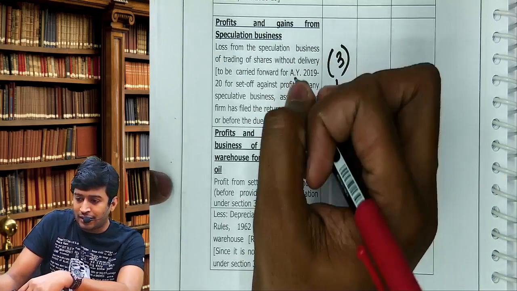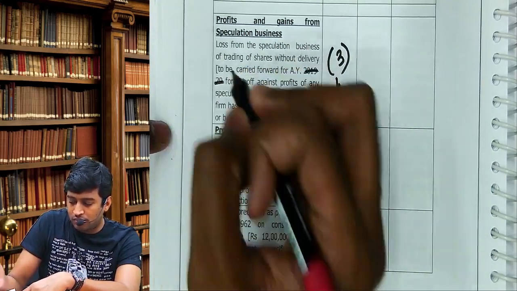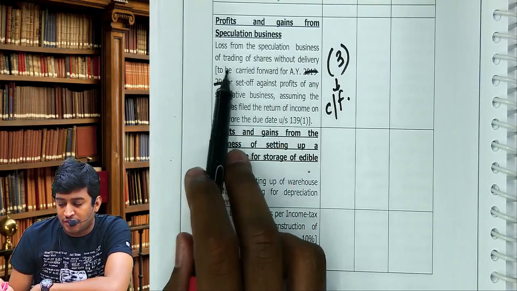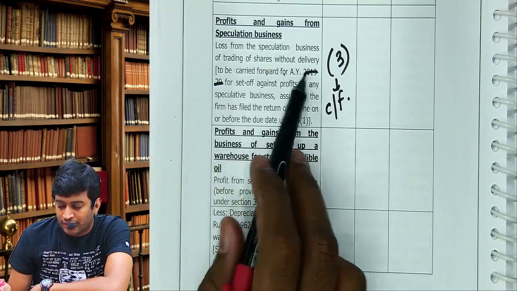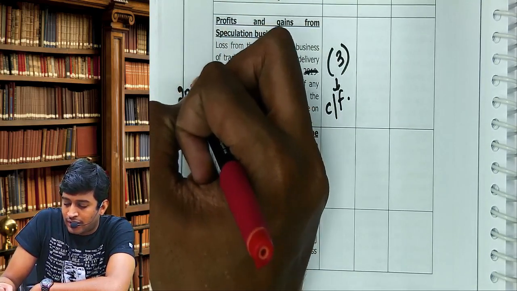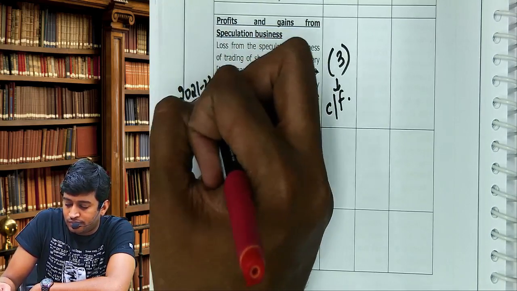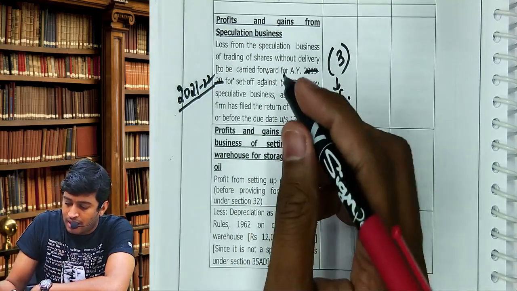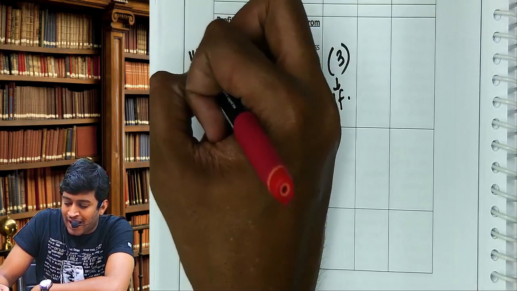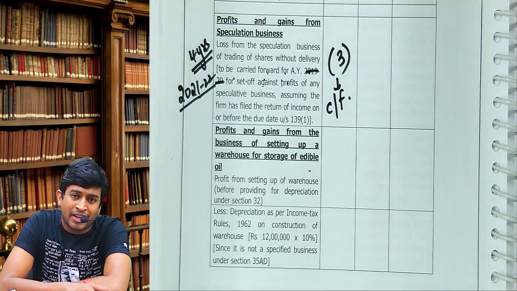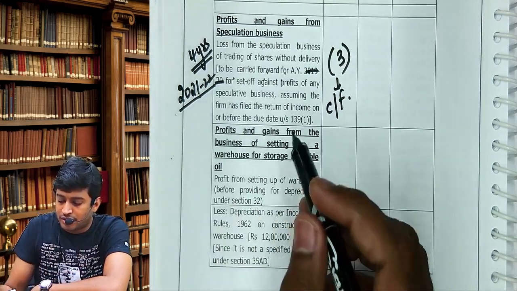Now read the story. Loss from speculative business of trading of shares without delivery is to be carried forward for assessment year 21-22. It's not 2021, it's 21-22 because we are in 2021 assessment year. And remember, it will be carried forward for 4 years.